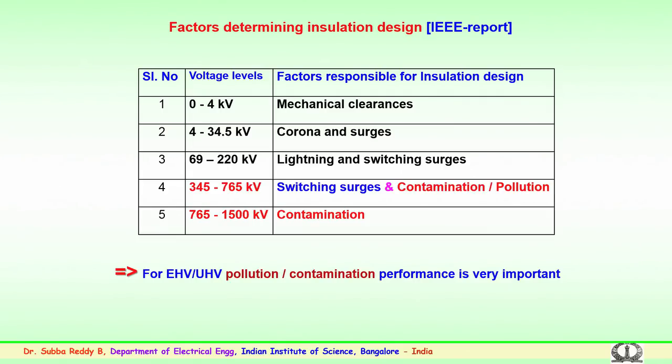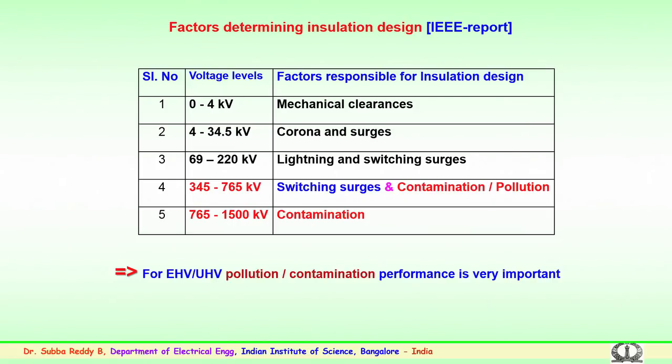So, the tower to conductor clearances or the ground clearances. These are designed basically with the help of the clearances to any other equipment or any other material or metal which is nearby.